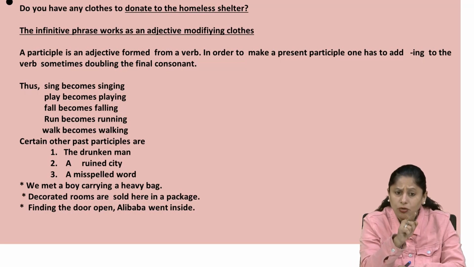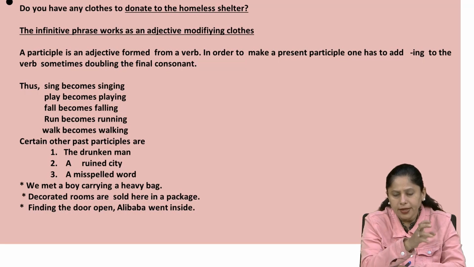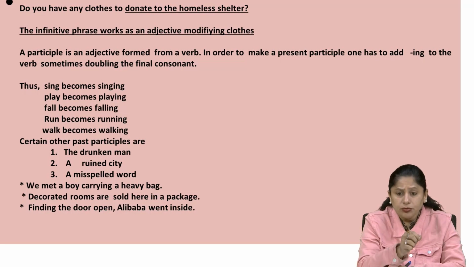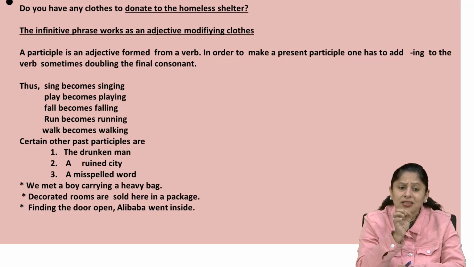The words 'carrying a heavy bag' tell something more about the noun boy, and that's why it is a gerund phrase, an adjective phrase, as well as a word group utilized for the purpose of verbal phrases.